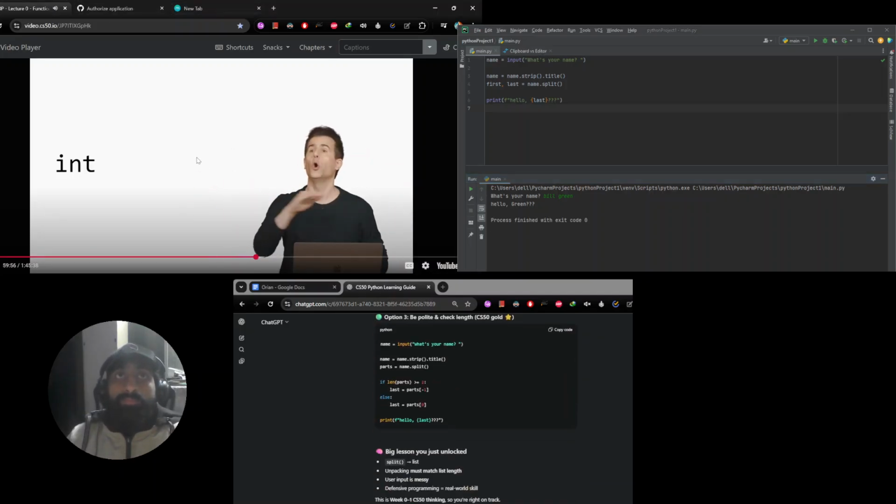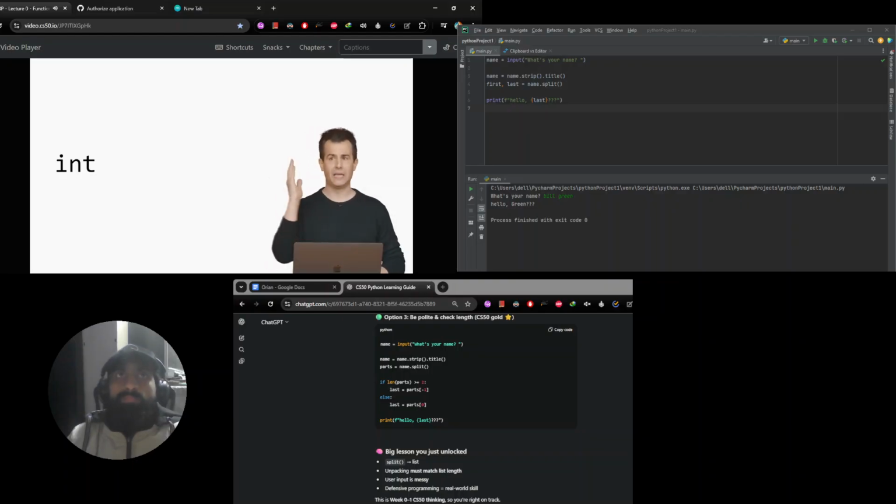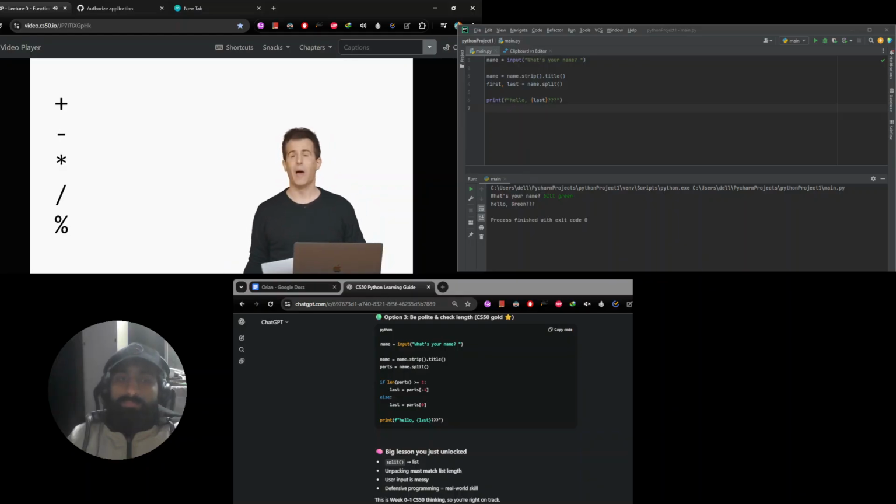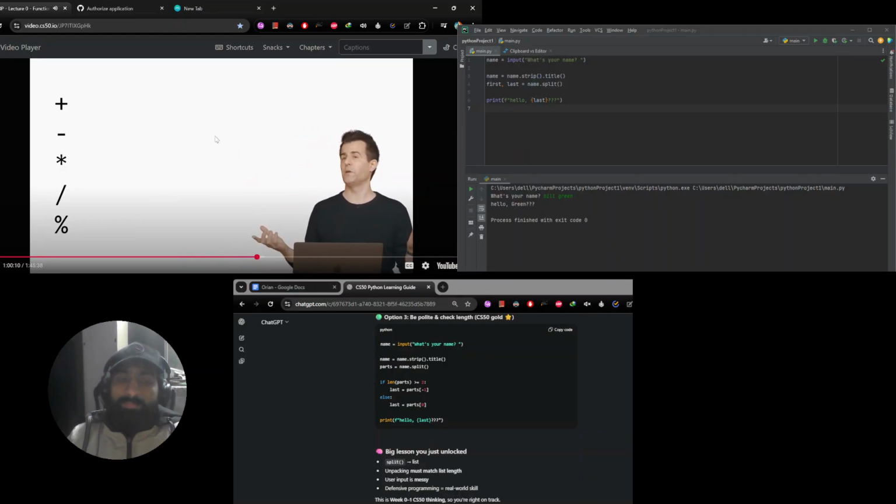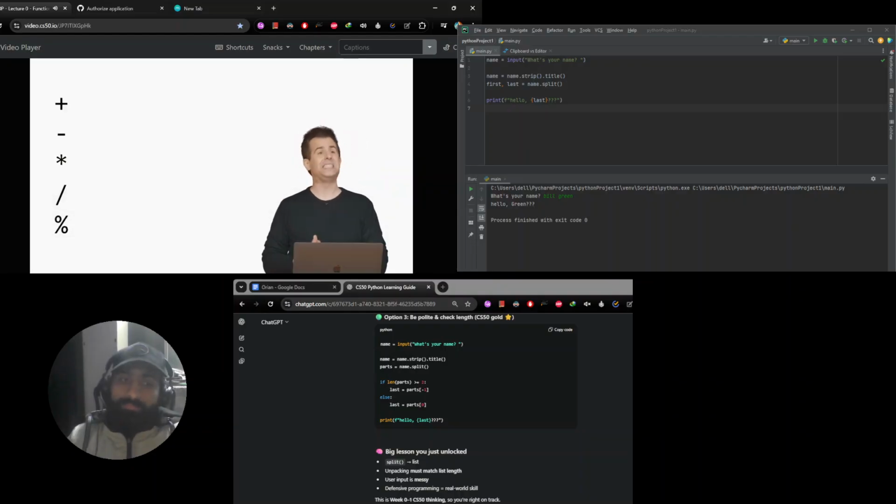All the way toward positive infinity, but there's no decimal point in an integer. It's just a number like -2, -1, 0, 1, and 2 onward. That's an int. Of course, in the world of mathematics, there's lots of symbols that we use, and we've seen plus before, although we used it for a different purpose. But Python supports these symbols and more.